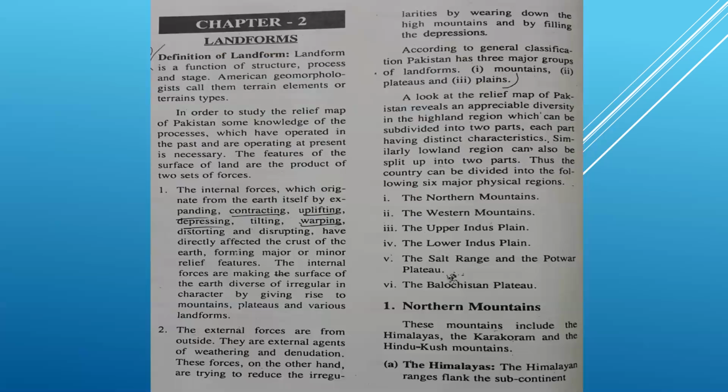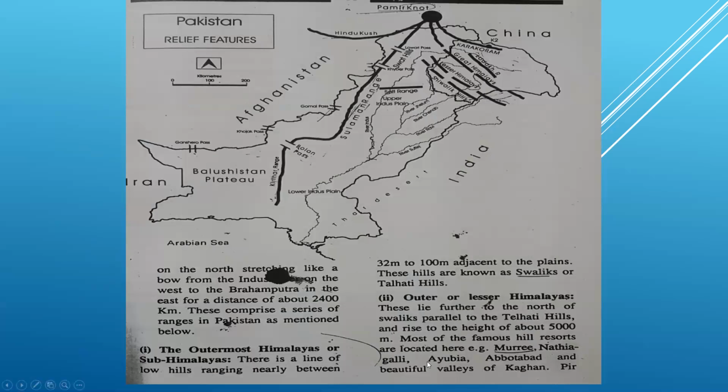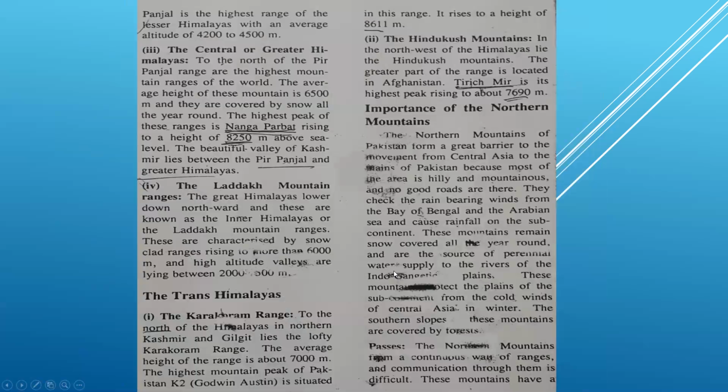First we discussed the Himalayas. The Himalayas comprise a series of ranges in Pakistan as mentioned below: the outermost Himalayas or sub-Himalayas, outer or lesser Himalayas, the central or greater Himalayas, the Ladakh mountain. These are the further divisions of the Himalayas. Then the Trans Himalaya is divided into 2 ranges, the Karakoram range and the Hindu Kush mountain.